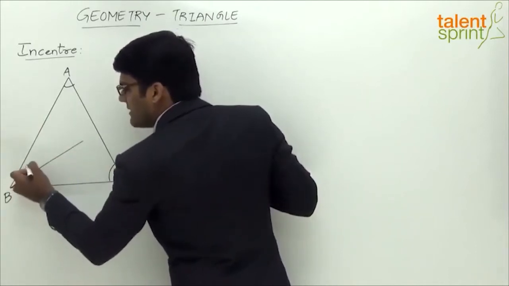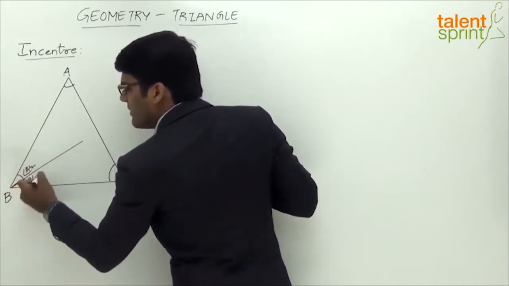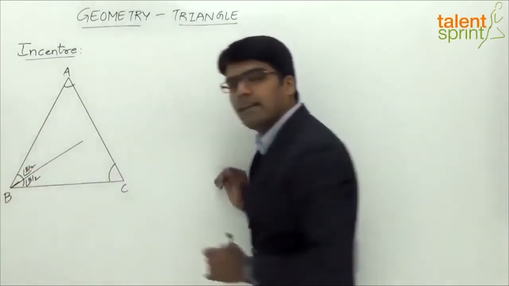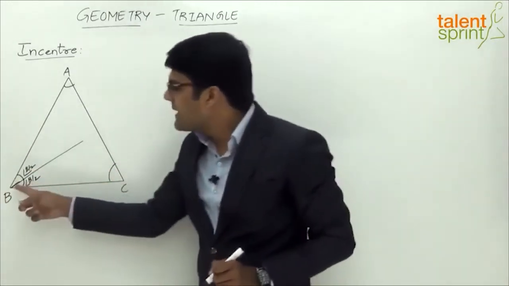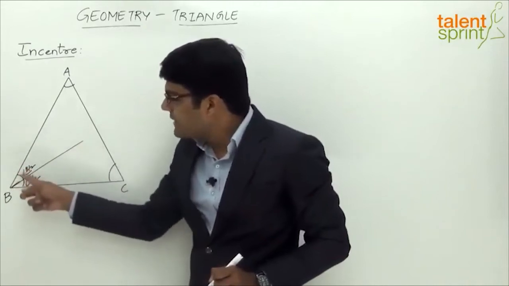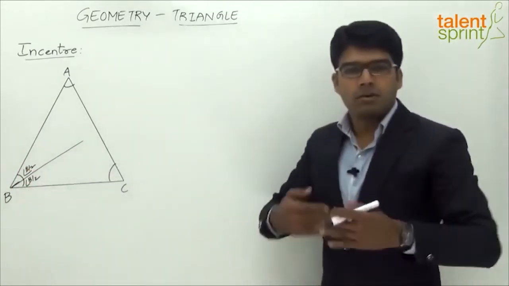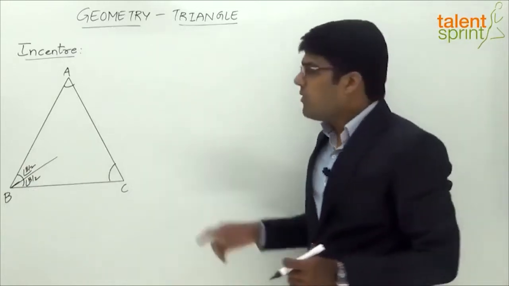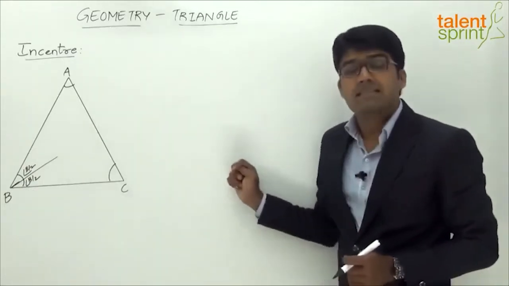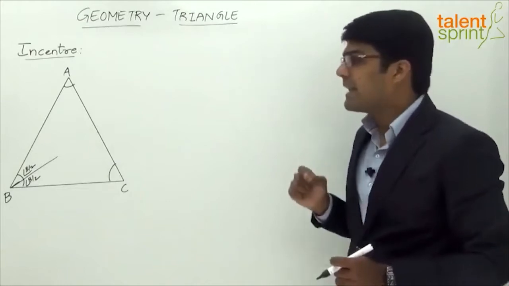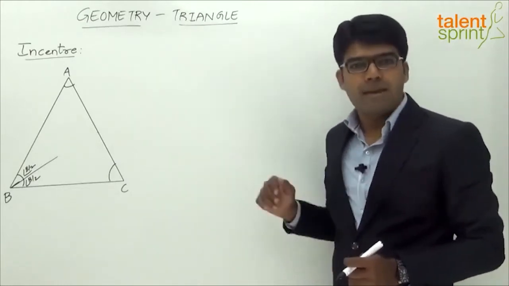So the angle here is B by 2 and the angle here is also B by 2. B by 2 plus B by 2 will give the complete angle B here. So simply, an angle bisector is a line that divides the angle into 2 equal parts or 2 equal angles. So each angle becomes half on each of the sides there. Now before we move on and draw the other angle bisectors and see what an incenter is, let us understand an important property of an angle bisector.